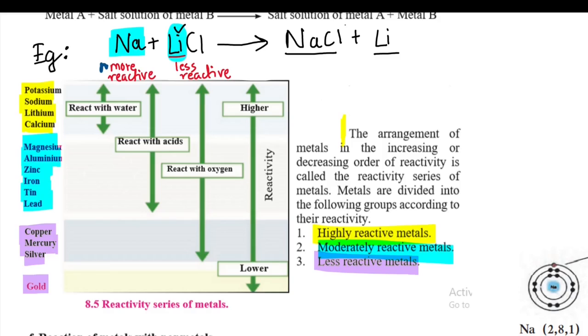You know, its reactivity is so less that we make ornaments out of them and we can wear them on our body. They don't react with water, they don't react with air. If gold would react with water or air, we wouldn't have been able to make ornaments out of gold.